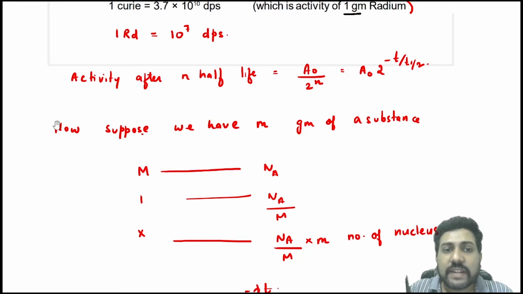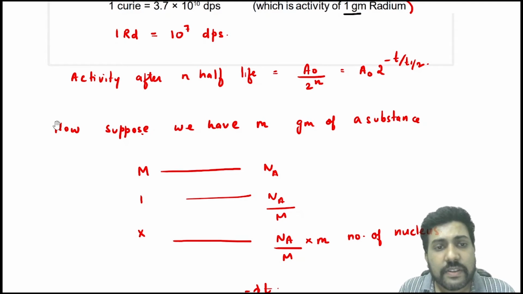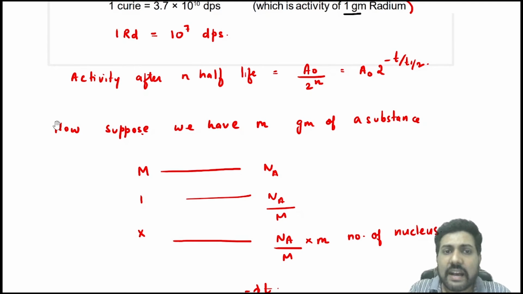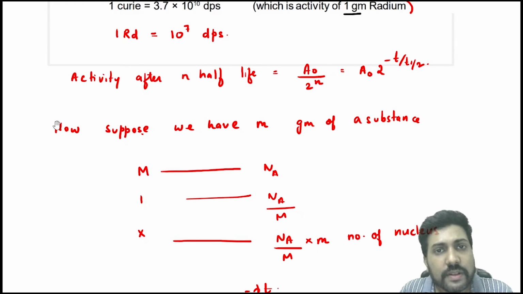Similarly, activity after n half-lives will be A naught by 2 power n, that is A naught by 2 power t by t half. So activity after n half-lives is equal to A naught by 2 power n. That means after 2 half-lives the activity will be A naught by 4, or the fraction will be 1 by 4. After 3 half-lives, the activity will be A naught by 8, or the fraction will be 1 by 8.